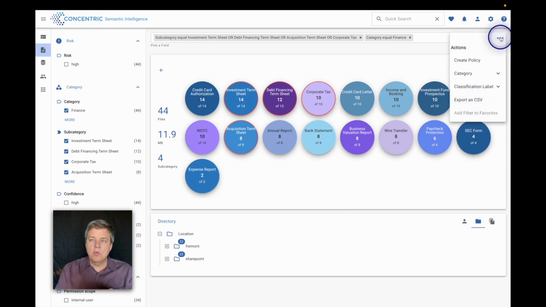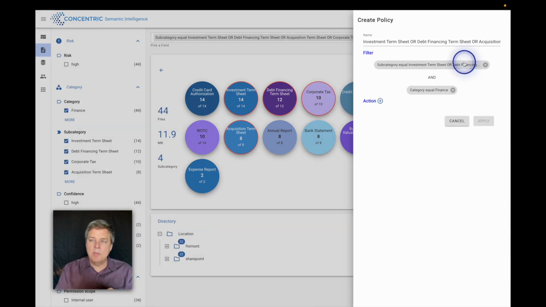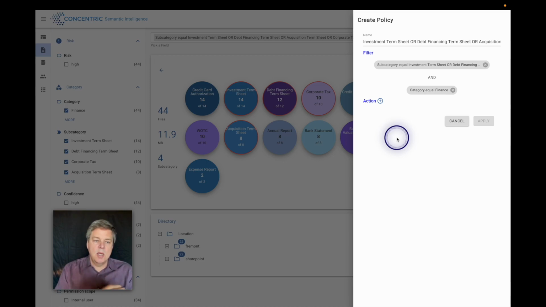All right, so let's get into the remediation step. And to do that, I'm going to create a policy. And again, I'm going to create two policies here. I'm going to do one that adjusts the classification tags on the files and another that changes the permissions to prevent the sales traders from seeing this sensitive information. So let's start off with the classification.